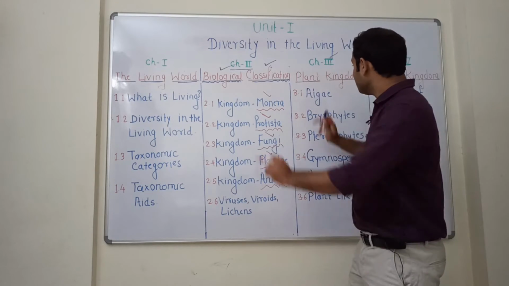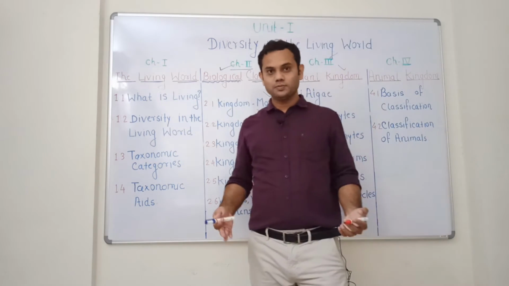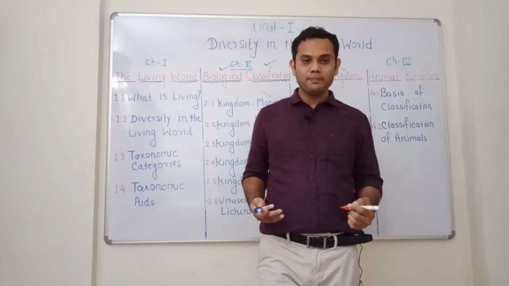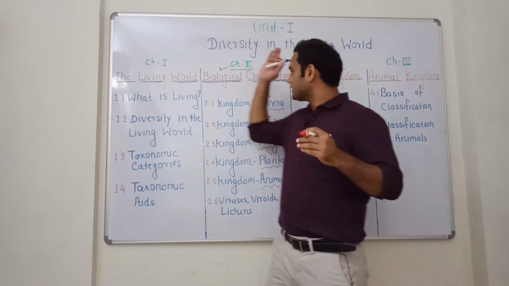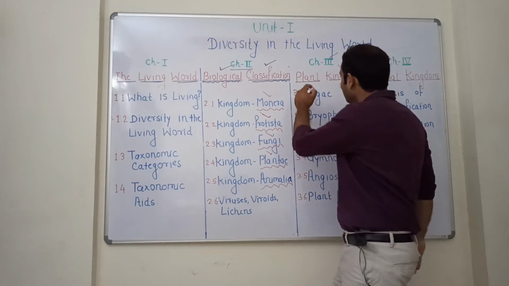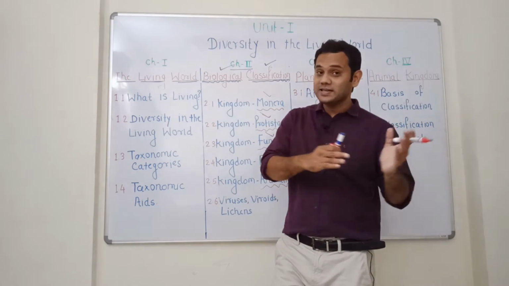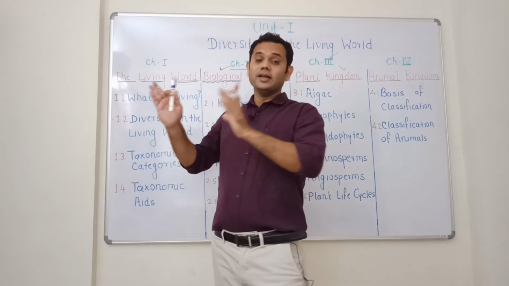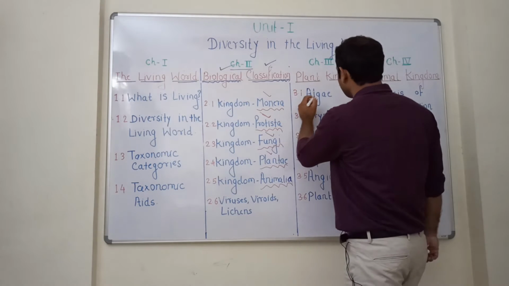Chapter number 3rd is about the plant kingdom. Basically we exist because the plants exist. Okay, so plants are very important for our survival, and in this chapter number 3rd we'll be dealing with different plant divisions, plant groups, how the plants evolved from water to land, and the different groups of the plants. In that we'll study about different plant groups.